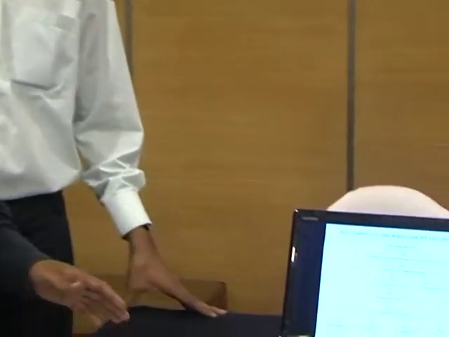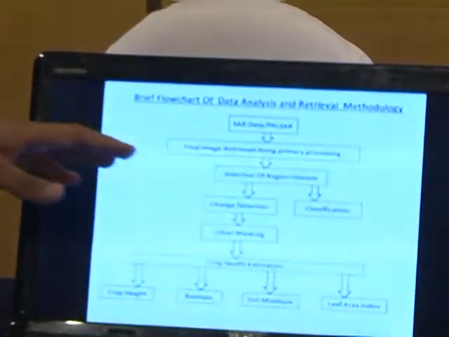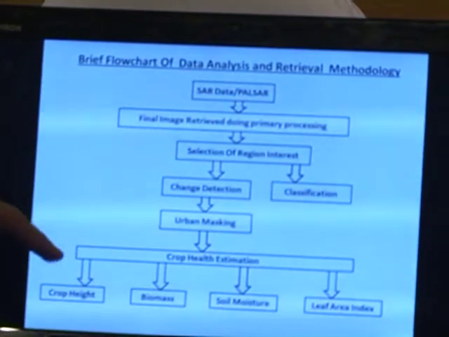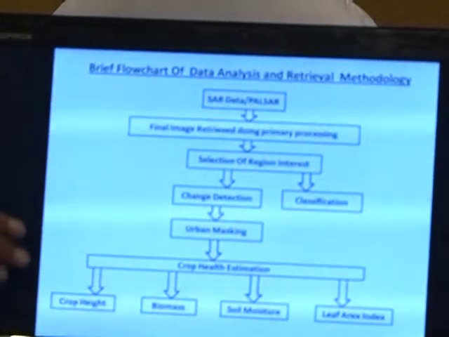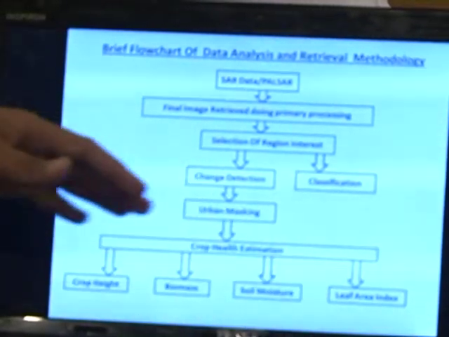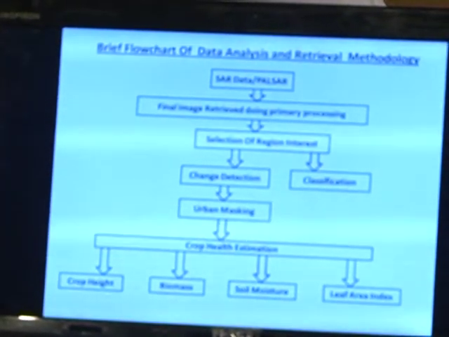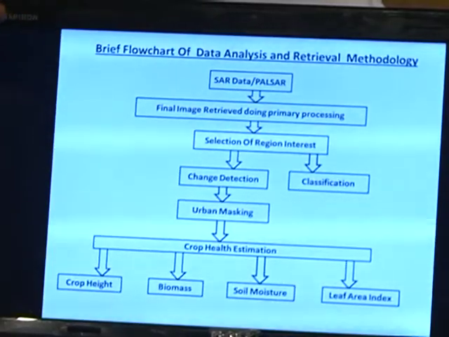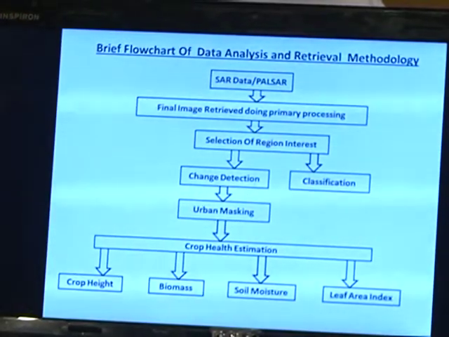Suppose we did that experiment 2 years ago, and now we are searching for the soil moisture today. We have to use the change detection method and calculate the change that has happened till now in the soil moisture. Then we classify the different changes like crop height, biomass, soil moisture, and leaf area index. Depending on that, we will help the farmer know what amount of moisture their soil contains.